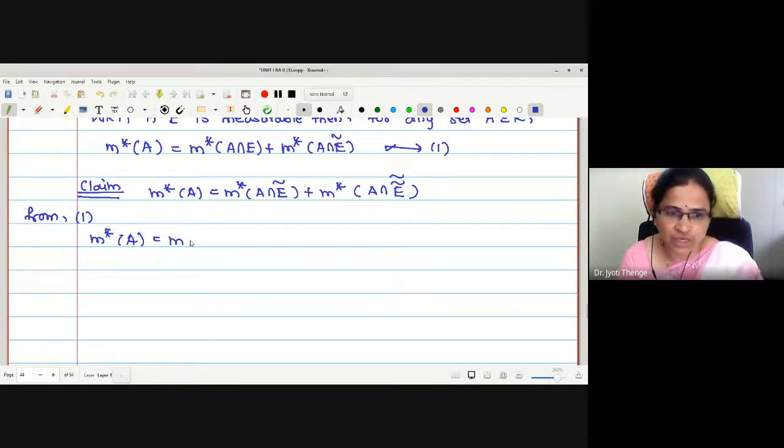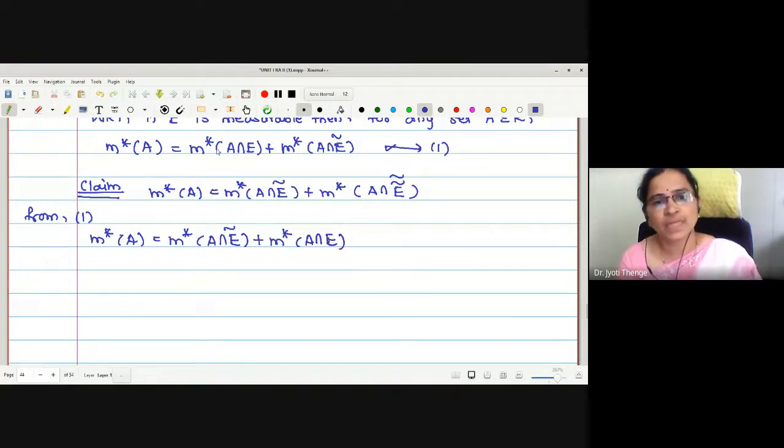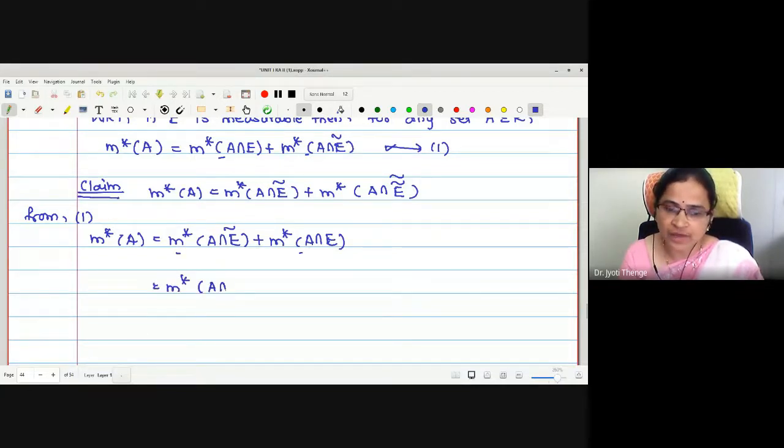m star of A is m star of A intersection E complement, and I'll just rearrange the terms. This term I have written second and this I have written as first. Now what I will adjust is this set E as a double complement. Therefore, here this E I am writing as complement of E complement.